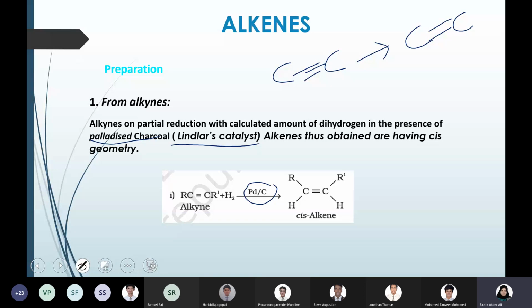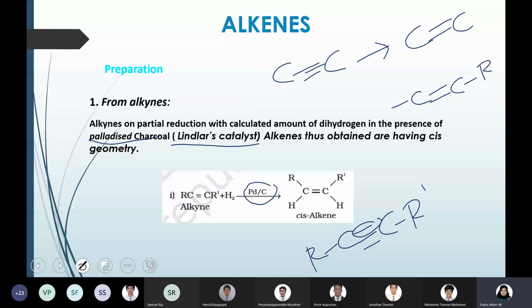So here what happens is, whenever you have a triple bond and you are breaking a bond, one bond is broken and two hydrogen atoms are added. Each carbon will get one hydrogen. So you can easily say that one bond is breaking down, and instead of that bond, one atom each is added to the carbon atoms.